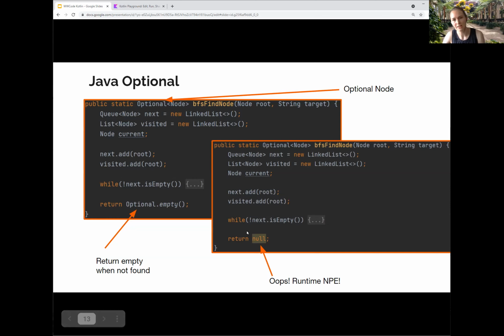The problem here is that you can still return null. You can write your function and say, all right, it returns empty when nothing's there, and it returns an optional of node when it is there, but someone can still return null. You can still build it. You can still deploy it to production, and then you're going to get a runtime null pointer exception when this code executes unexpectedly. So you're going to start writing bugs in production accidentally. And this is what I meant where Kotlin can help you write safer code.